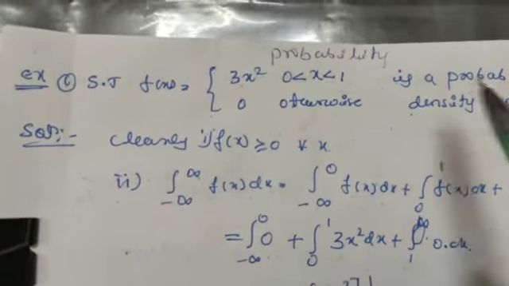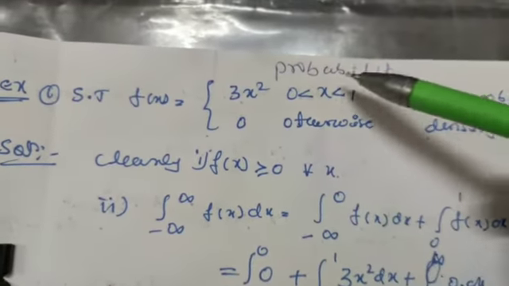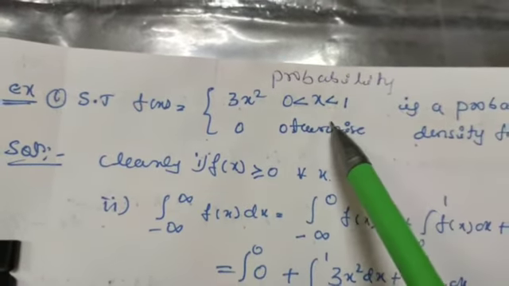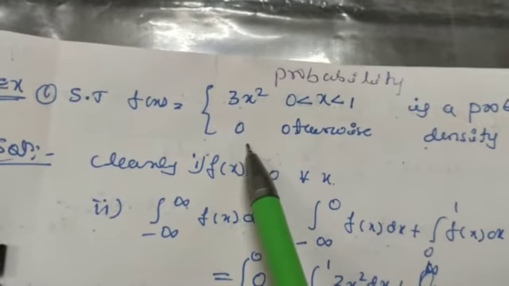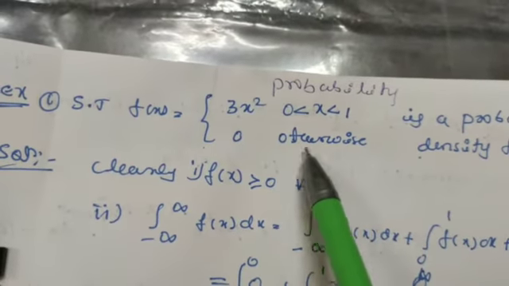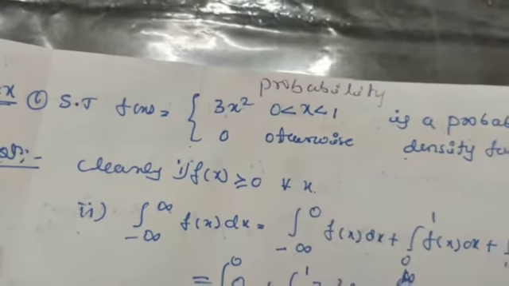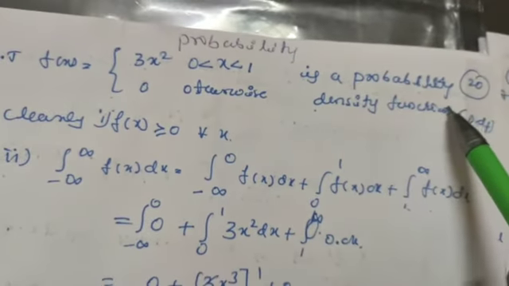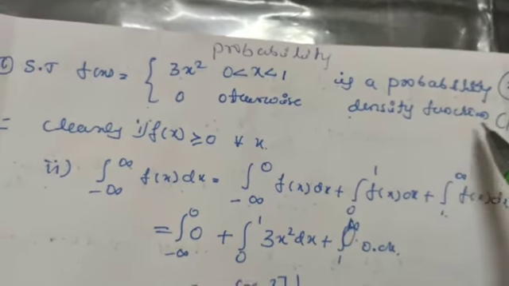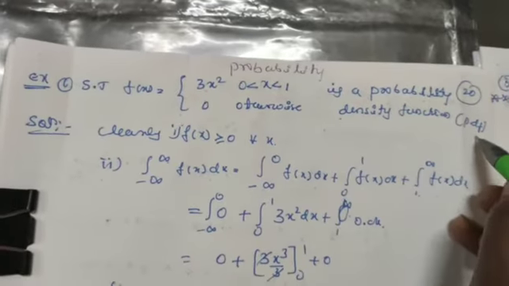Take one example. Show that f of x is equal to 3x square when x is in between 0 and 1, and it is equal to 0 otherwise, that is, in all other cases its value is 0, is a probability density function. We can also call it PDF.